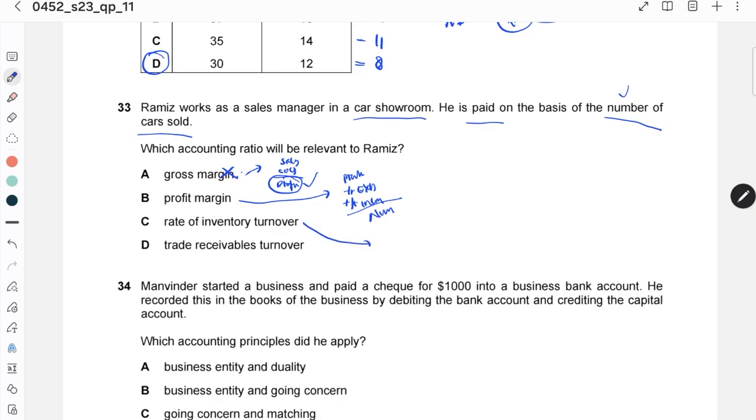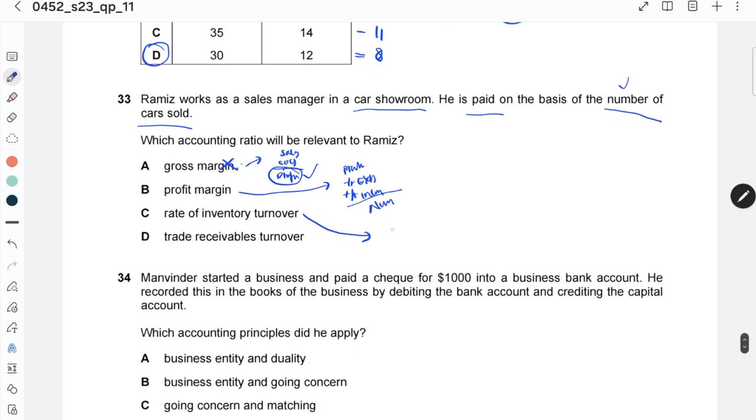This is net profit, which is also not based on the cars sold. Rate of inventory turnover, yes, this one is the ratio relevant to the number of cars sold, because this one is average inventory over COGS times percentage.